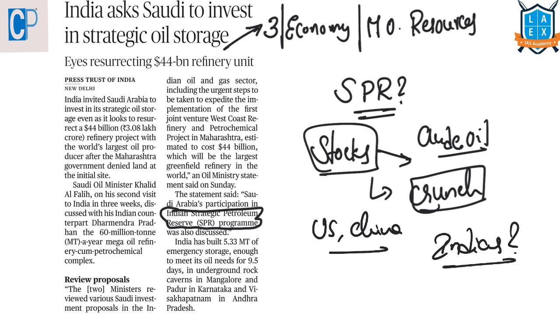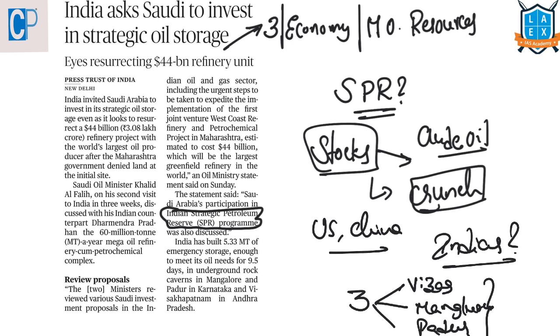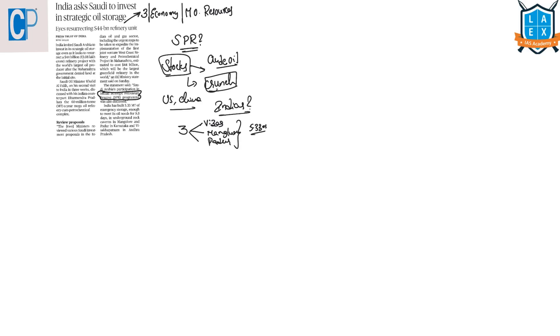Under the Indian Strategic Petroleum Reserve Program, the Indian Strategic Petroleum Reserve Limited has constructed 3 strategic petroleum reserves in huge underground rocks at 3 places. One is Vishakhapatnam on the east coast, and Mangaluru and Padur on the west coast. These 3 have a total capacity of 5.33 million tons, which can meet about 10 days of India's crude oil requirements. Now, let's see what this article is saying.